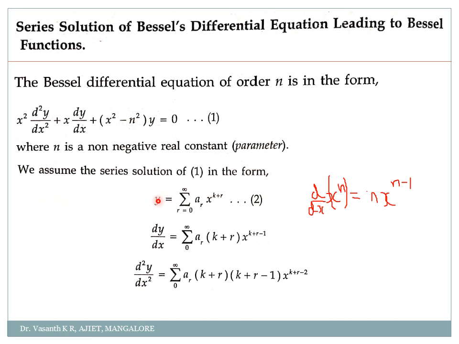So what will I get here? dy by dx is equal to summation, a r is kept as it is, and x is differentiated. What is the differentiation of x power n? n into x to the power n minus 1, correct? I'll just write it for your reference. Differentiation of x power n is n into x to the power n minus 1, correct?